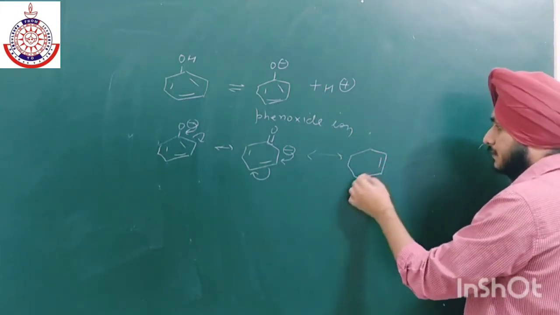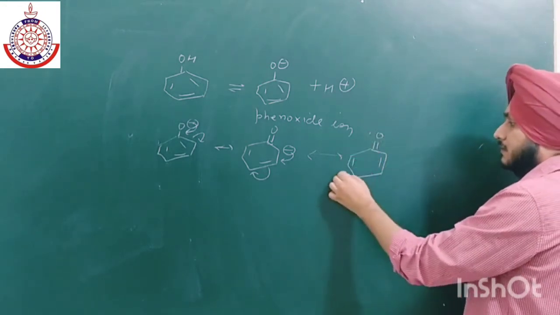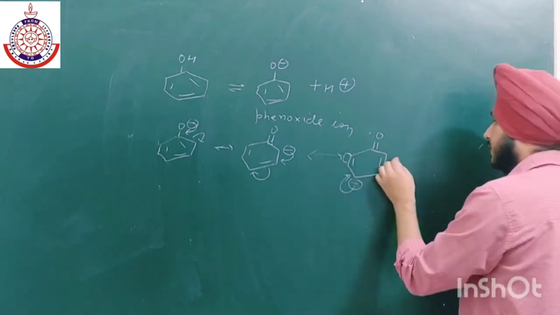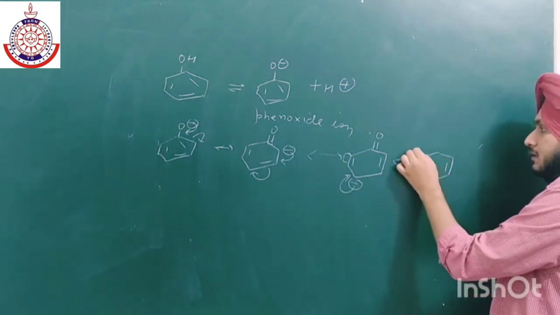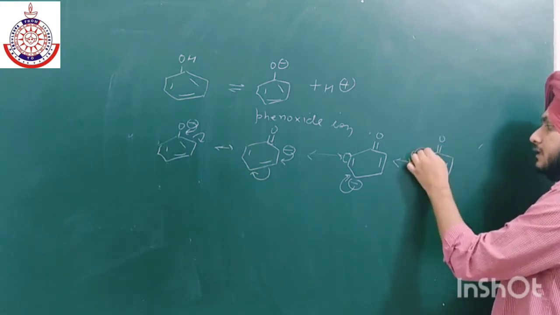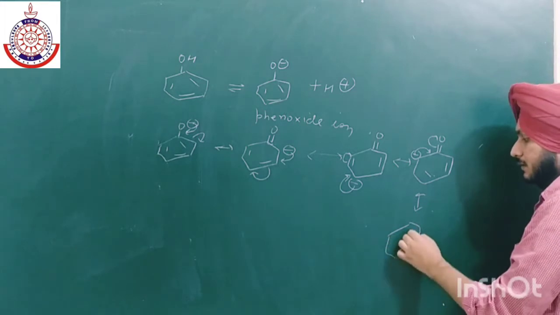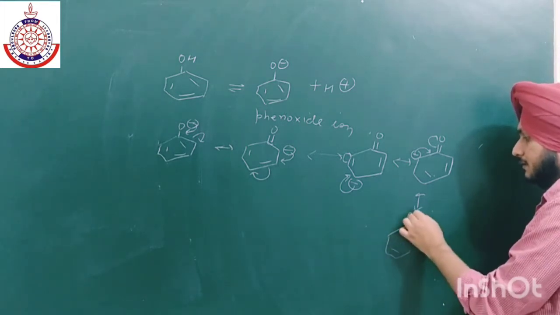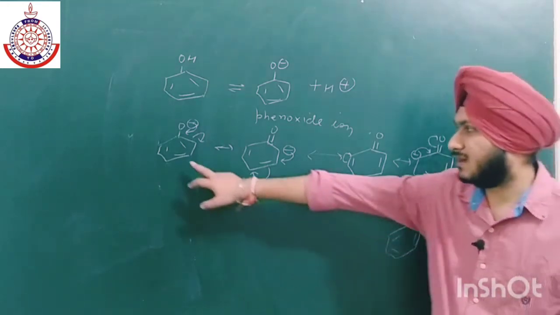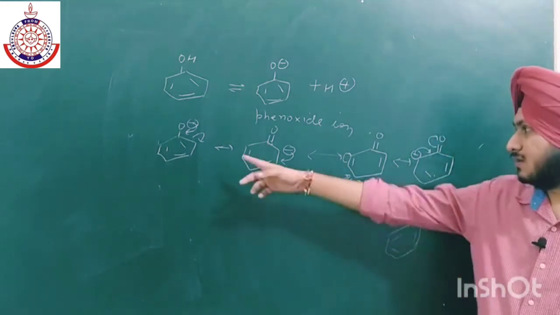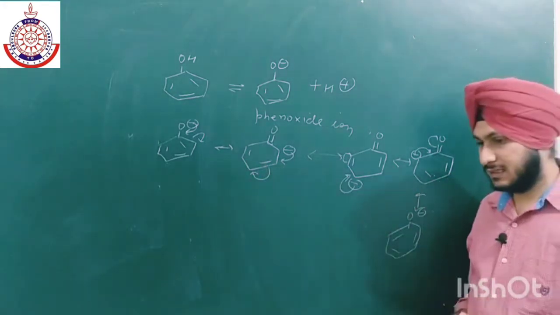Here we get double bond, here negative charge. Again, this negative charge shifts over here, and we will get negative charge and double bond. Again, this will shift over here and this will shift over here, and we will get the last structure as this. Just the bonds are opposite in these two. We have to count one out of these two in the resonating structures.